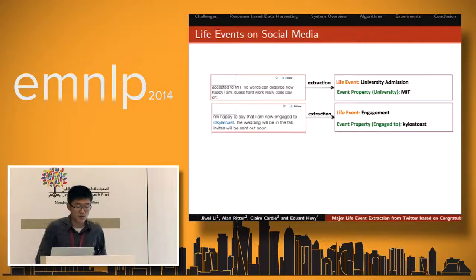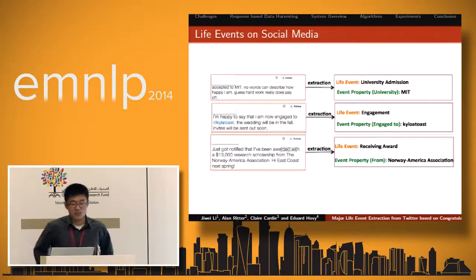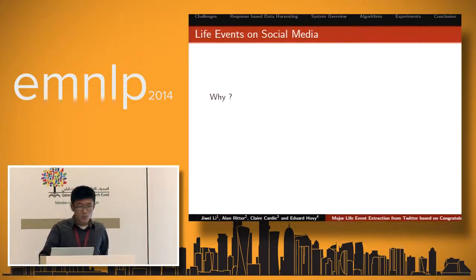For another example, if someone says she's got engaged to someone, we would like to align this tweet to the event type engagement. We also want to extract some event property, like who she is engaged to. Also, if someone says he got a scholarship, we want to extract what the scholarship is, who gave him this scholarship, and how much the scholarship is. So what we want to do is extract these types of personal life events.